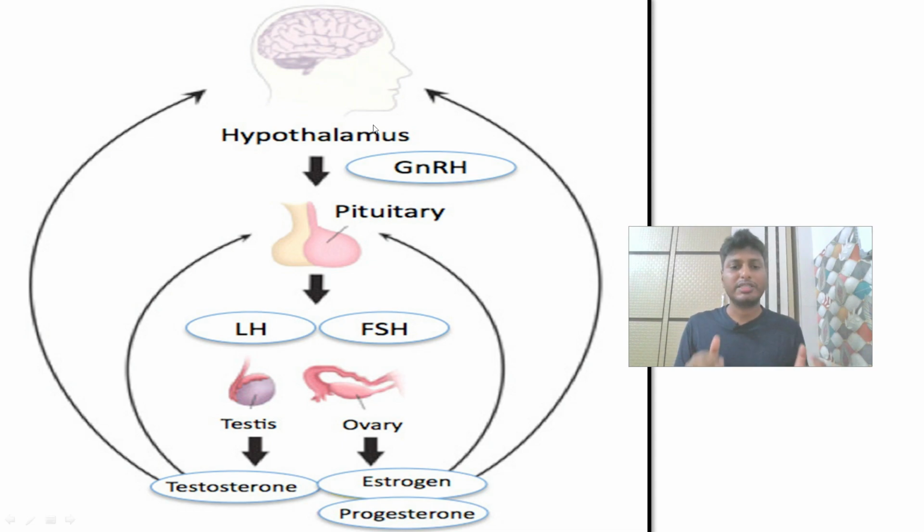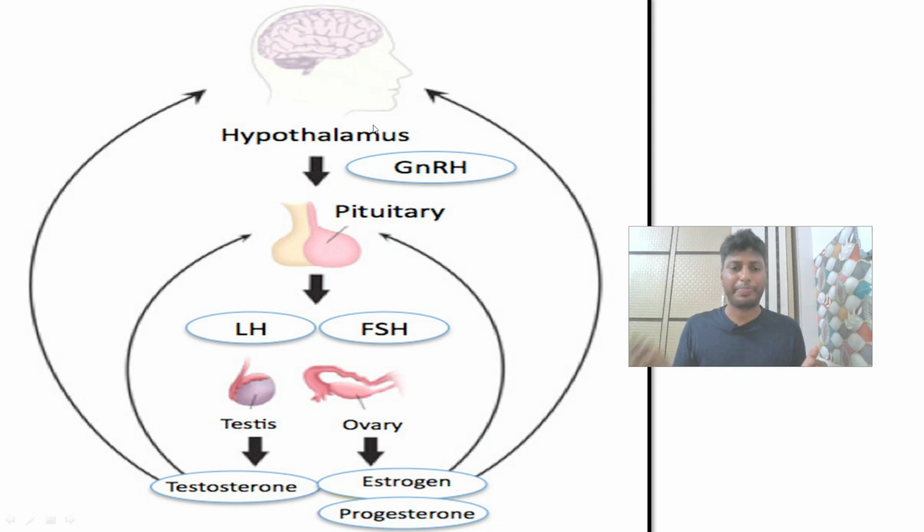Here what we need to know is that the ovary secretes both the hormones, estrogen and progesterone. The levels of estrogen and progesterone send positive as well as negative feedback to the hypothalamus, which in turn gives a signal to the pituitary gland to release LH and FSH. For example, dear students, as we said, the estrogen level starts increasing as ovulation is going to occur, during the ovulatory phase. So now the estrogen gives a positive signal to the hypothalamus to secrete GnRH. GnRH in turn gives a signal to the pituitary gland to release LH, and LH will help the Graafian follicle to rupture.